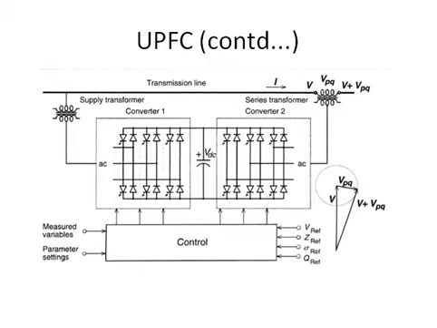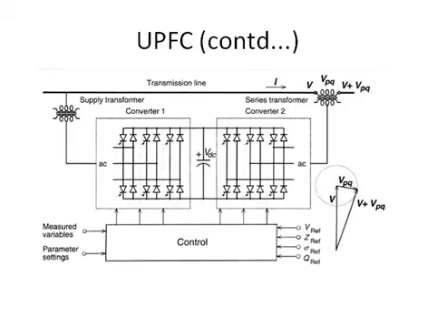Okay, before that, we should learn about this VPQ. VPQ is the voltage that is being injected from this UPFC to the transmission line. Okay, and the values related to this VPQ are controlled in this control section.